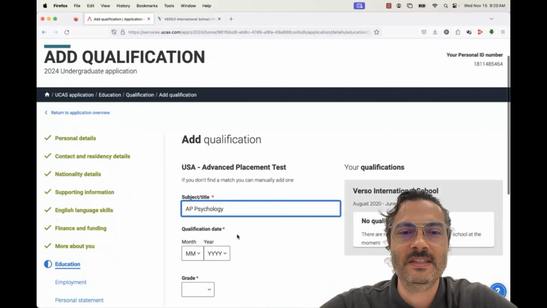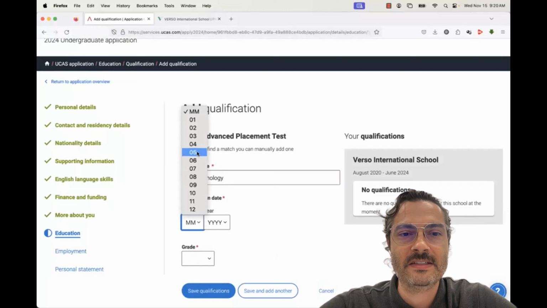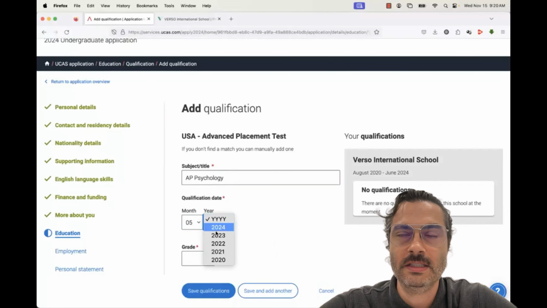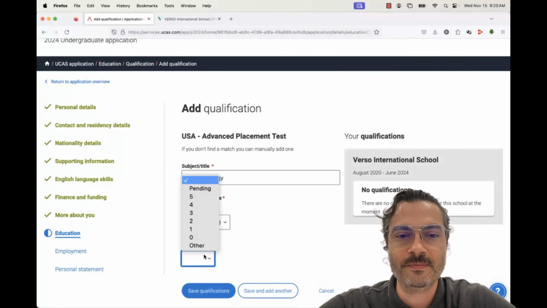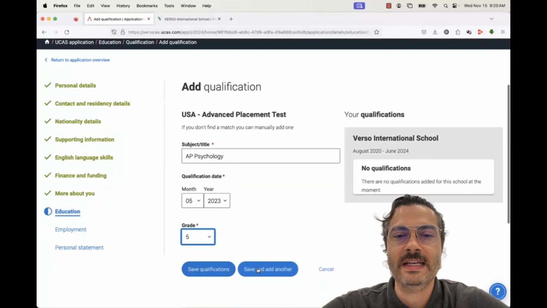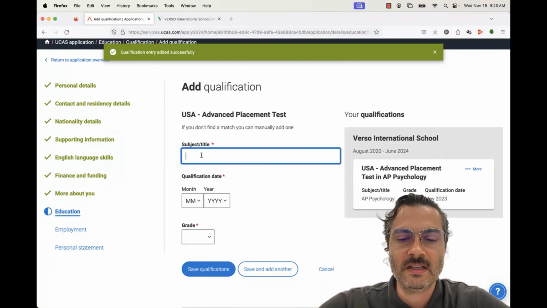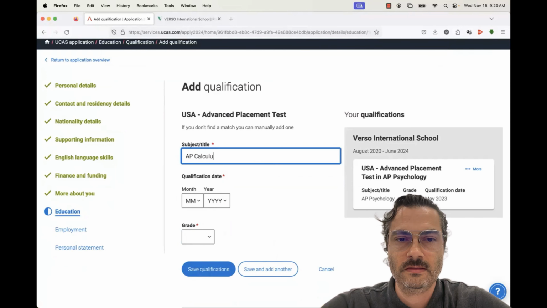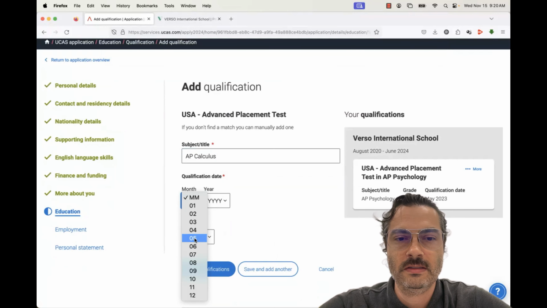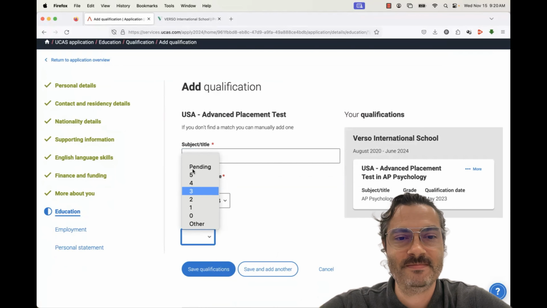Probably just type psychology there because we've already said it's an AP test. I'll say that I took it last year in May of 2023, last school year, and I got a 5. Lucky me. We're going to save and add one more. Now let's say I took AP Calculus, and I'm taking that this year. That would be pending. So I have to say pending.